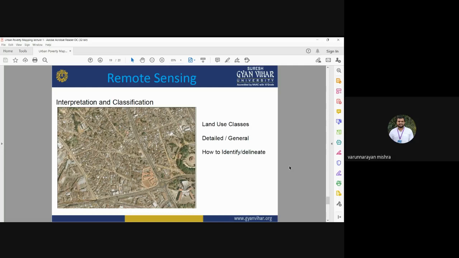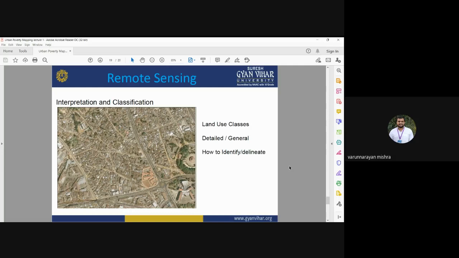You need to apply satellite image interpretation keys to identify different classes, and then you can go for land use classification to identify the urban and non-urban area. Then you can easily calculate the area occupied by the slum or the non-slum area.